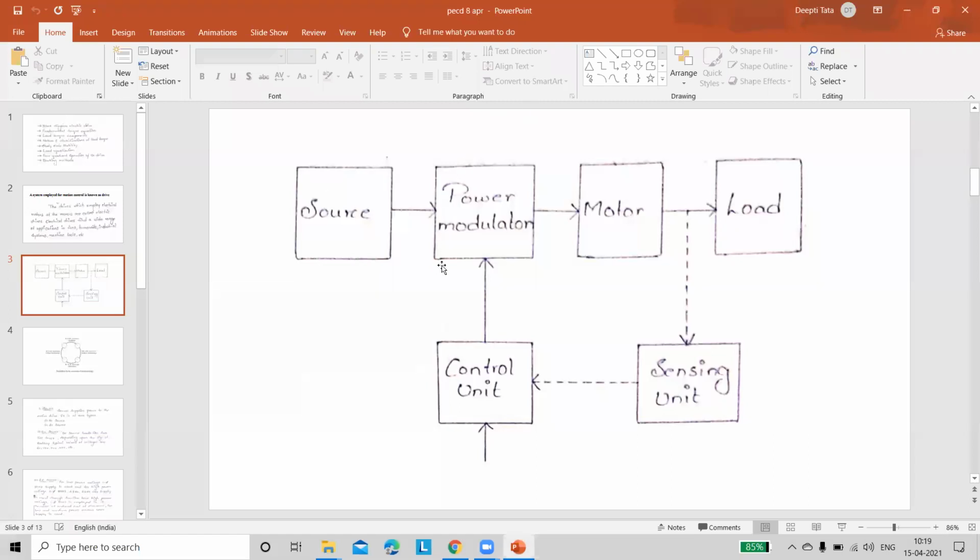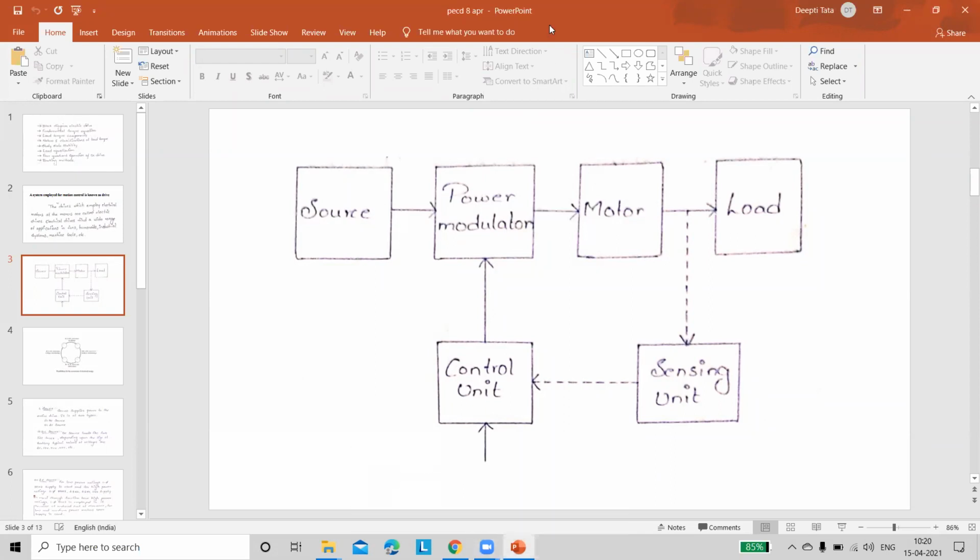And the second one is power modulator. Simply, you can call this power modulator a power converter. The behavior of this power modulator is that it converts the source into the required voltage for the motor. And remember, in our subject, we are discussing DC motors.